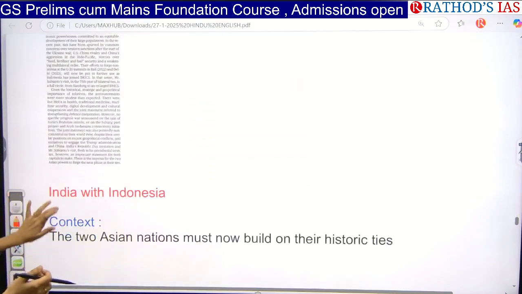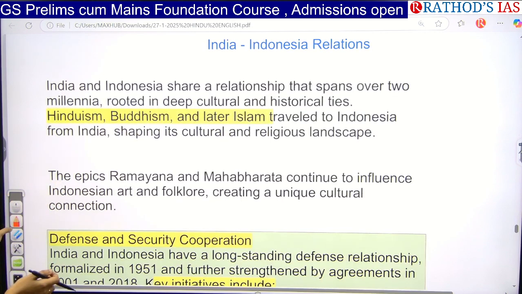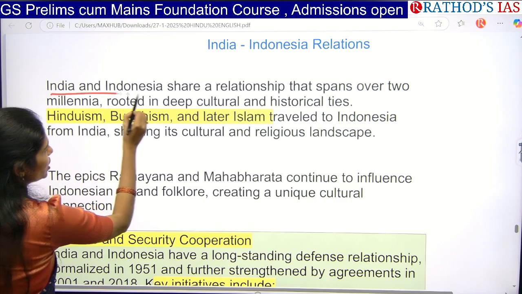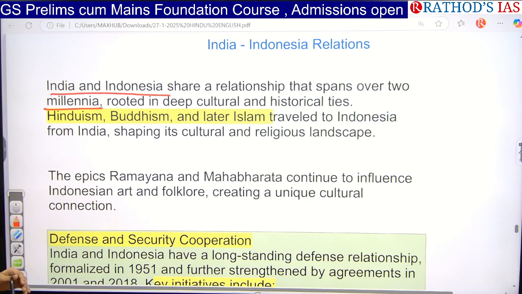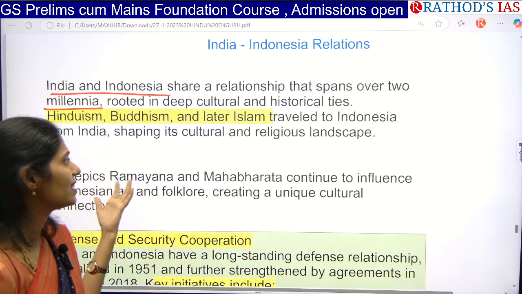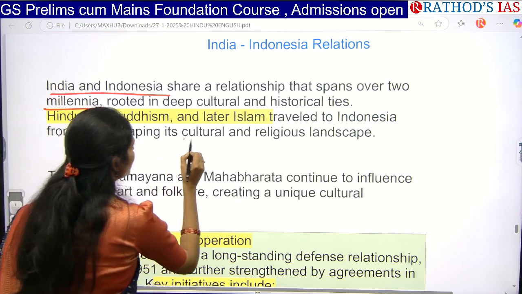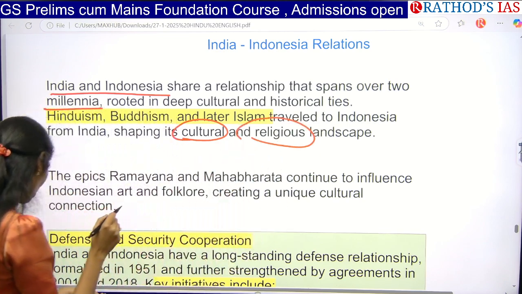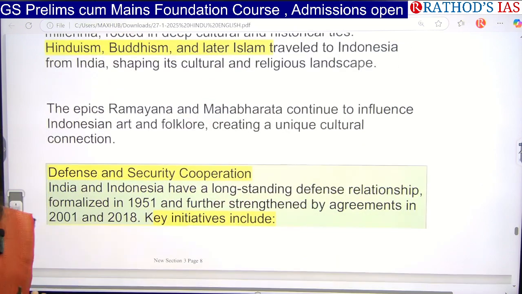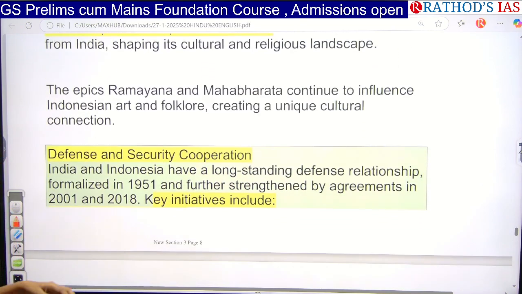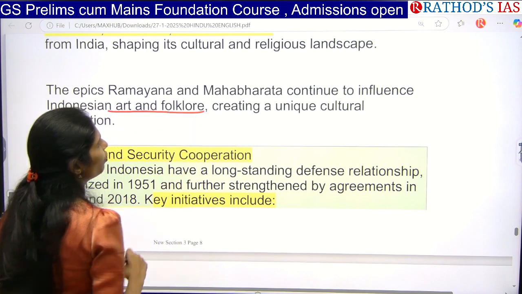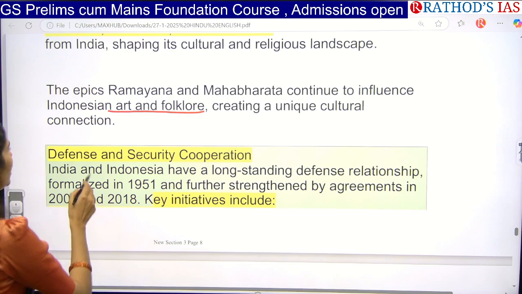Okay, now let us see some facts. Historically, we have very good relations with Indonesia. The India-Indonesia relationship spans over 2 millennia, and we have deep cultural and historical ties. For example, Hinduism, Buddhism, and later Islam traveled from India to Indonesia. Because of this, it shaped the cultural and religious landscape of both. Even the epics Ramayana and Mahabharata continue to influence Indonesian art and folklore, creating a unique cultural connection.